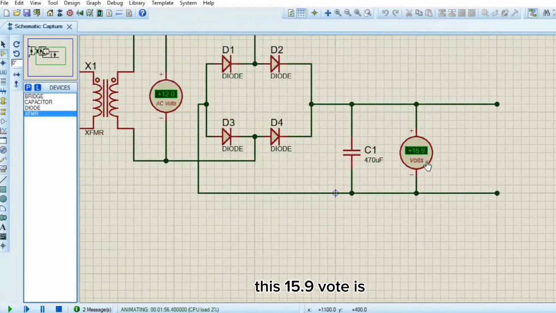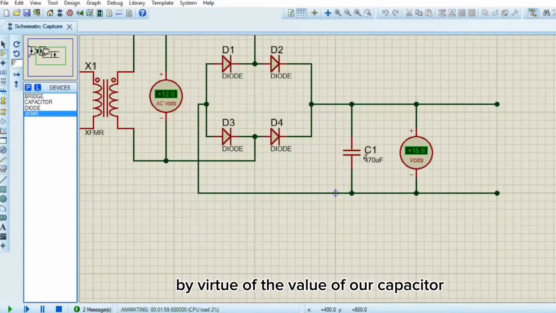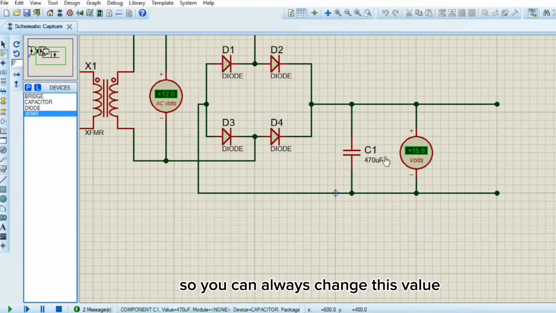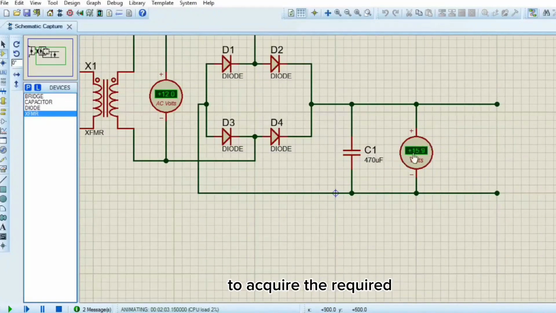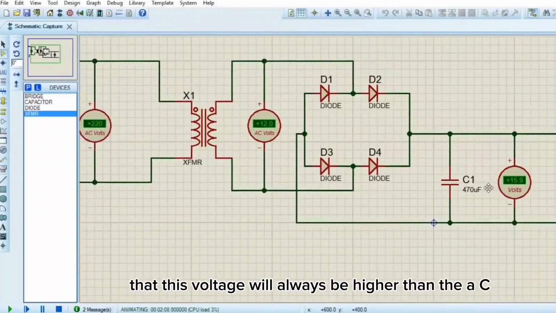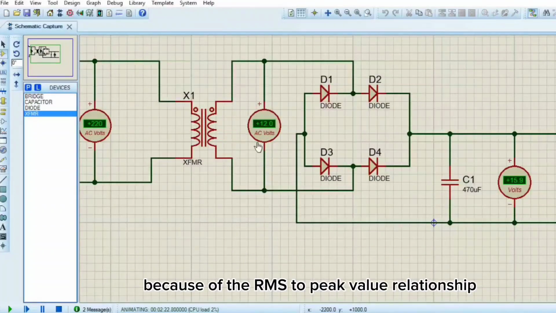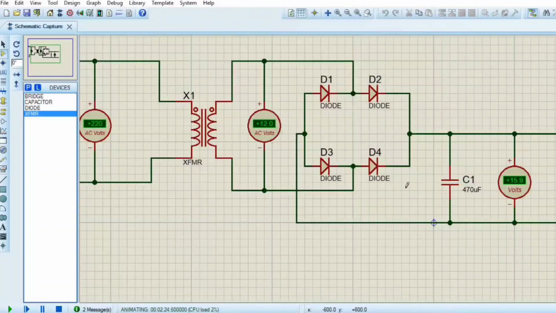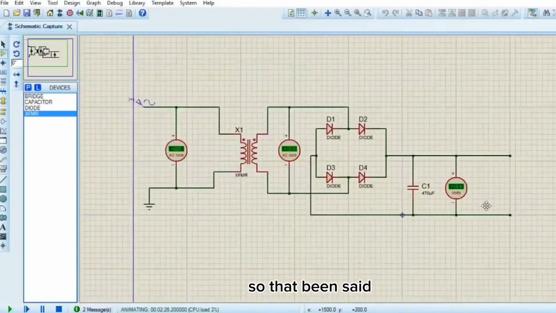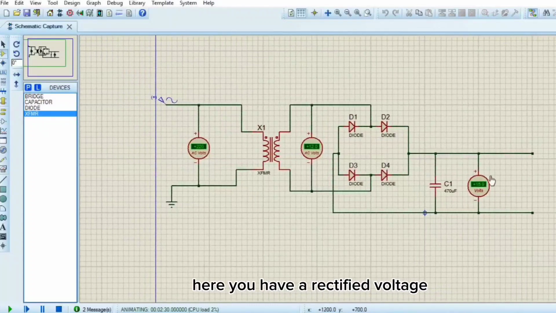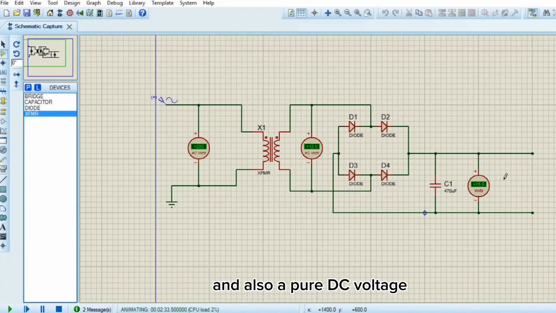So this 15.9 volt is by virtue of the value of our capacitor. So you can always change this value to acquire the required output voltage here. But just bear it in mind that this voltage will always be higher than the AC voltage at the secondary part of this transformer because of the RMS to peak value relationship. So that being said, here you have a rectified voltage and also a pure DC voltage.